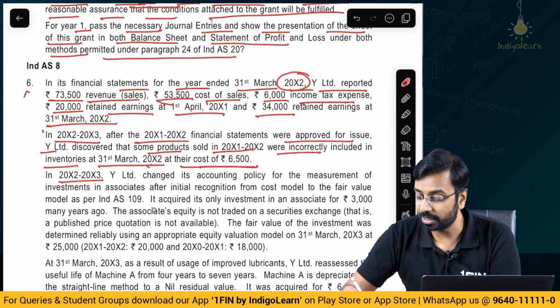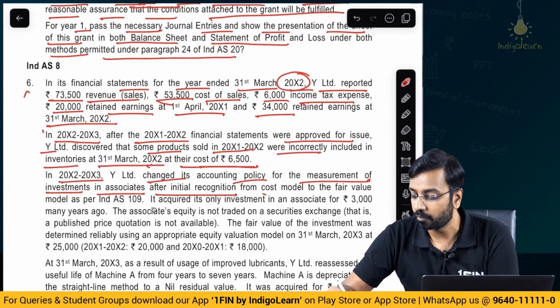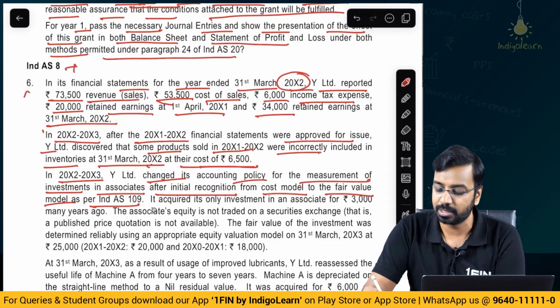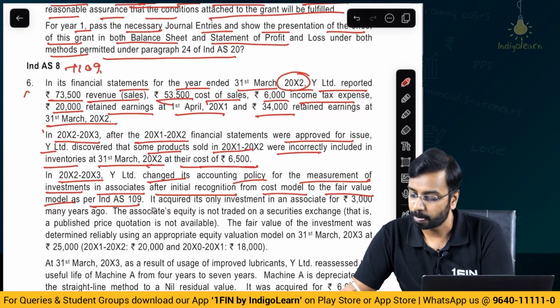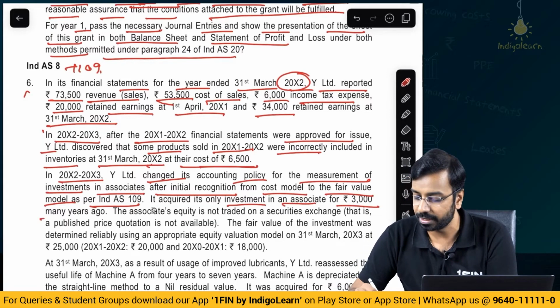In year 3, Y Limited changed its accounting policy for the measurement of investment in associate after initial recognition from cost model to fair value model as per Ind AS 109. So, Ind AS 8 plus 109 combined. It acquired its only investment in an associate for 3,000 many years ago.